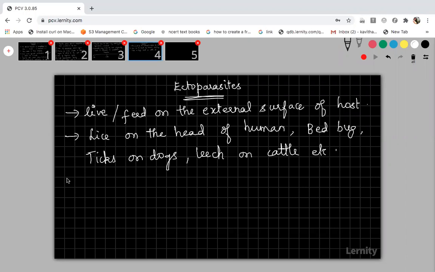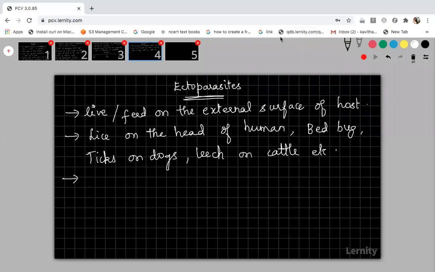Okay, fine. Now, can you say mosquitoes can be considered ectoparasites? I ask you one question. Can we say mosquitoes are ectoparasites? Mosquitoes are ectoparasites, but they are not true ectoparasites.